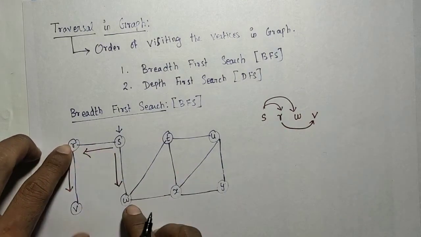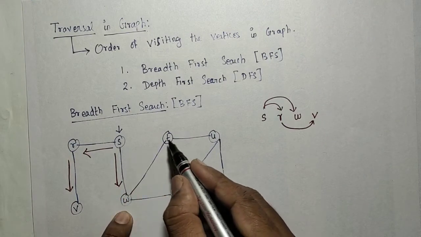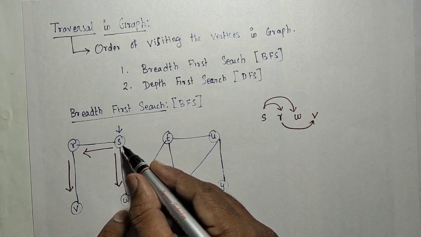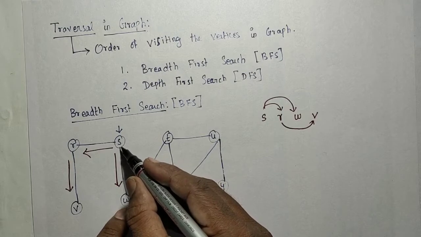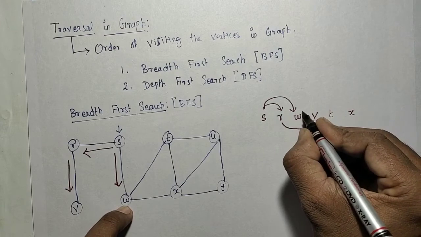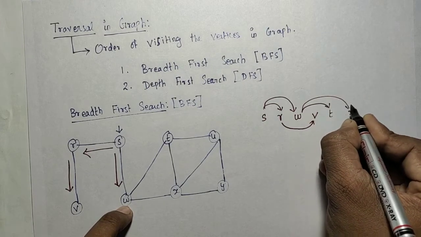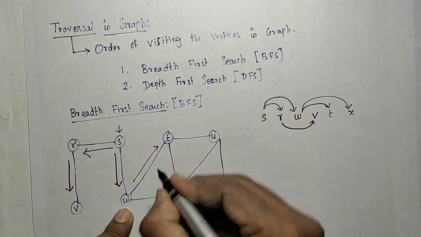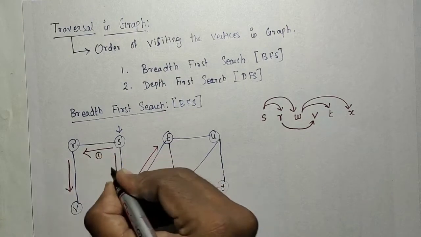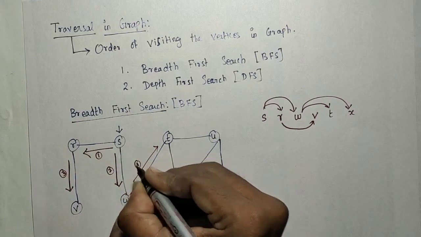The unvisited nodes of W are only T and X. S is an adjacent node, but it is already visited. So I need to visit T and X. T and X are visited by W. So I need to visit this and this: 1 and 2 and 3, and then 4 and 5.